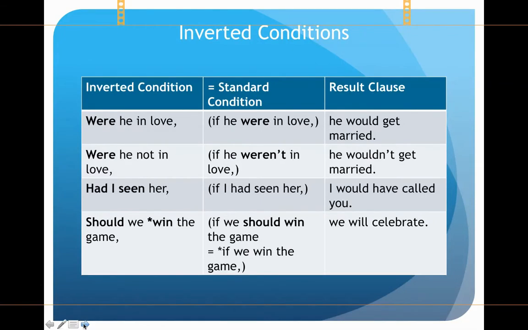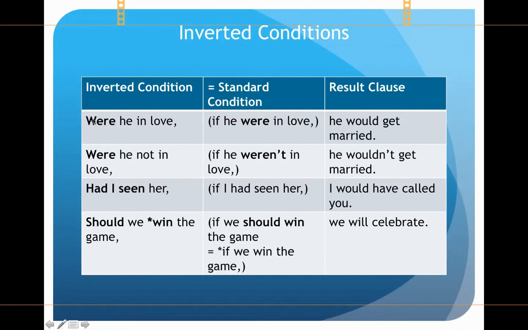Another thing we're looking at is inverted conditions. Inverted means changing word order the way you do in a question. Were he in love, he would get married. Means if he were in love, he would get married. These mean the same thing, and this is a little bit old-fashioned and formal.